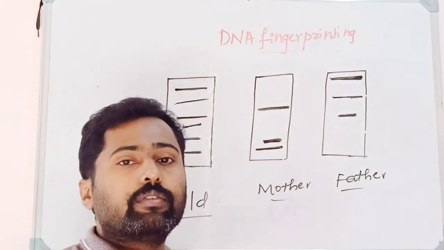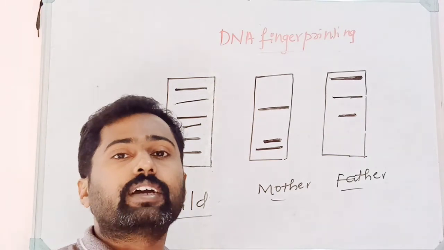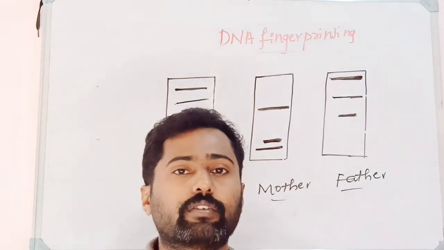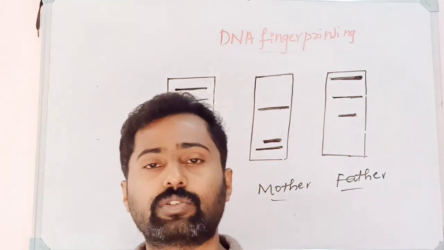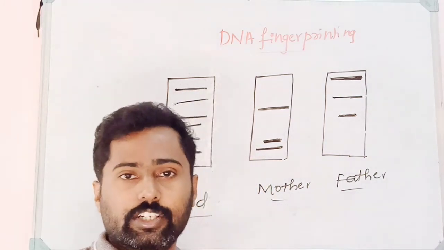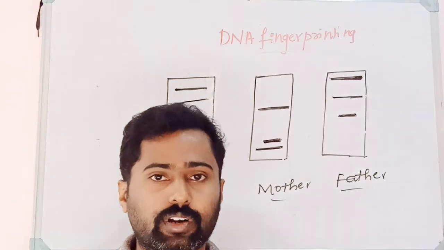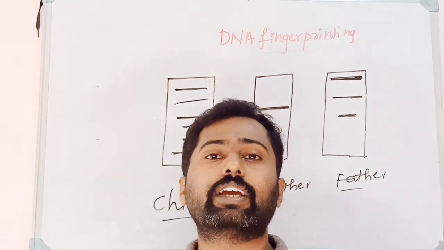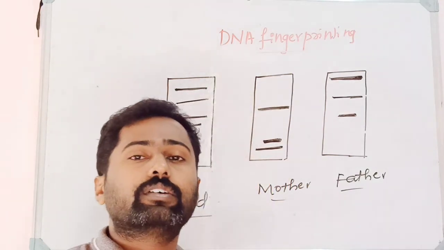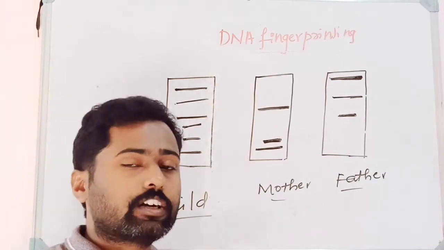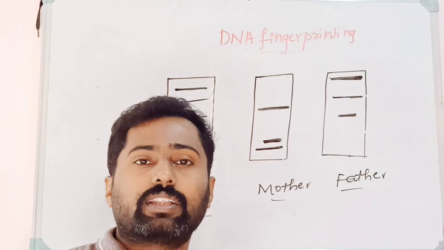First, we isolate the sample. After collecting the samples, we isolate the DNA from the sample by using refrigerated centrifugation. After that, the DNA is amplified by using PCR, that is polymerase chain reaction. Thereafter the DNA is subjected to digestion by using restriction endonuclease enzymes. After that the DNA fragments get separated by gel electrophoresis. Thereafter the fragments on the gel electrophoretic plate get transferred to the nitrocellulose sheet. That technique is called Southern blotting.